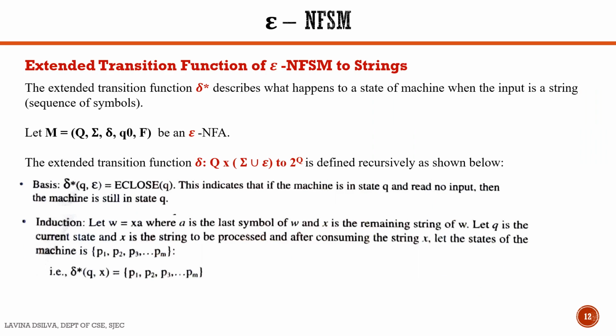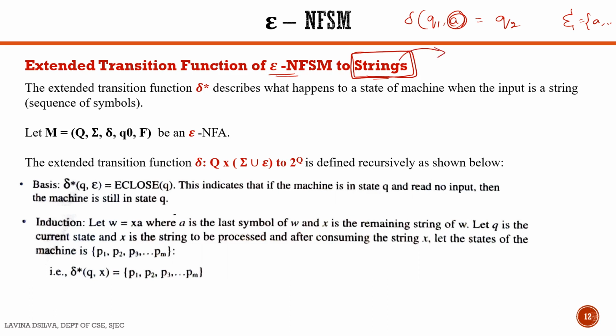Next, we'll have a brief overview on this concept of extended transition function of epsilon NFSM to strings. Till now we had seen transition function delta on some state, given some input A, it goes to some state maybe Q2. So this was a single input which we had considered from the alphabet. Now, instead of a single input, we are considering the concept of strings.